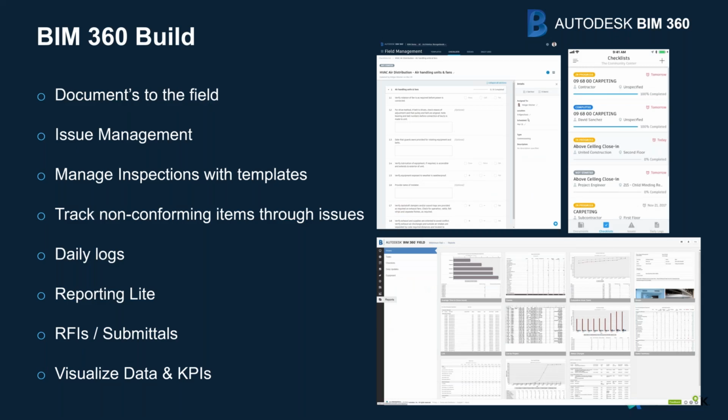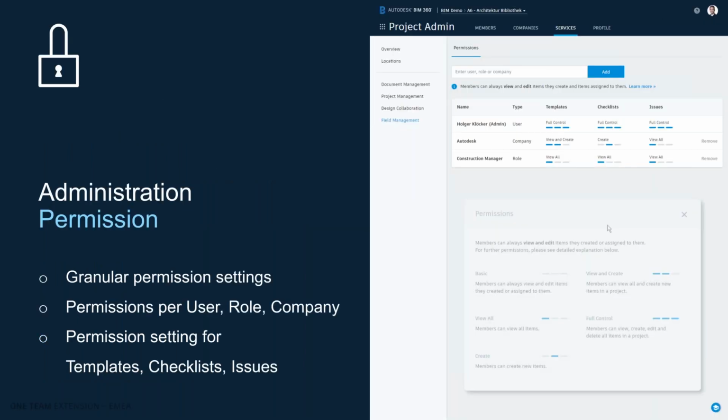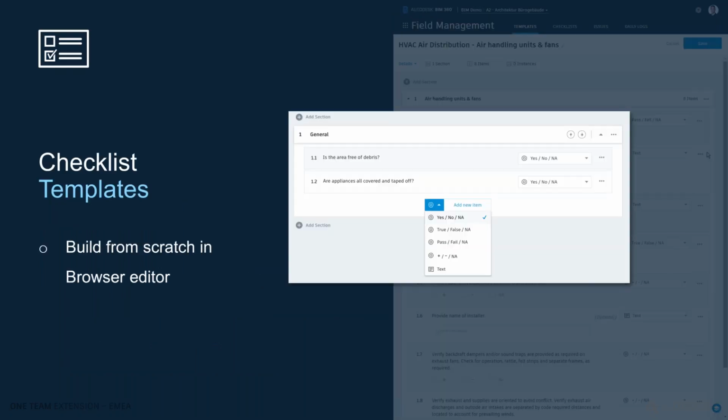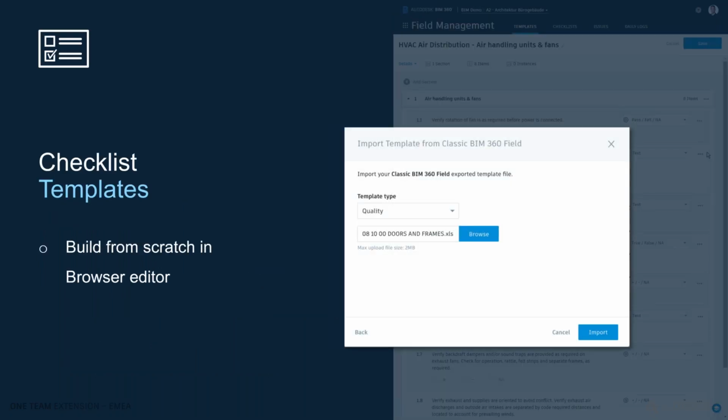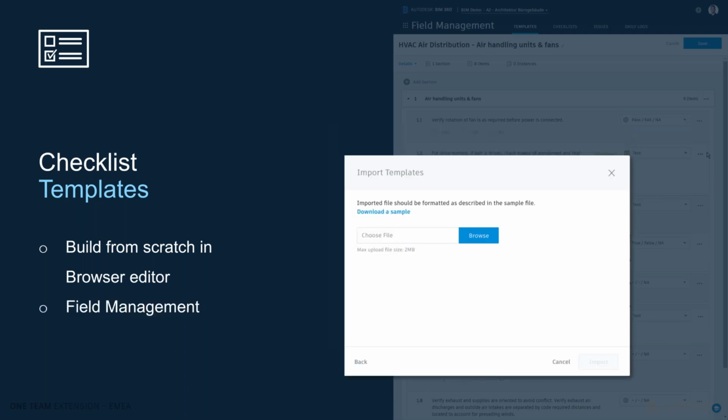If you want field management software, we have BIM 360 Build. You can take documents to the field. You can have a whole set of issue management and have inspection templates, daily logs, and RFIs and submittals and things like that. If you need more information, we can always arrange for a separate session on the BIM 360 portfolio. Right? You can have your custom checklists. We saw that many contractors are adopting custom templates, which can be developed using BIM 360 Build.